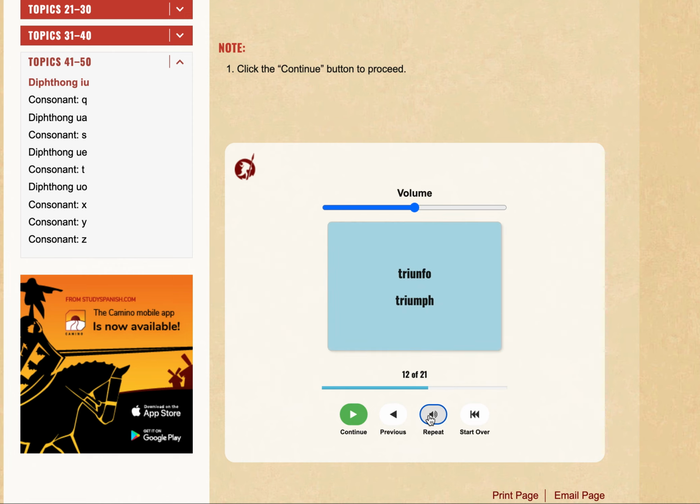Triunfo. This is a little tricky, so just repeat it a few times. Triunfo, triunfo, triunfo. It's triumph. Viuda, widow. Viudo, widower. Listen and repeat again.